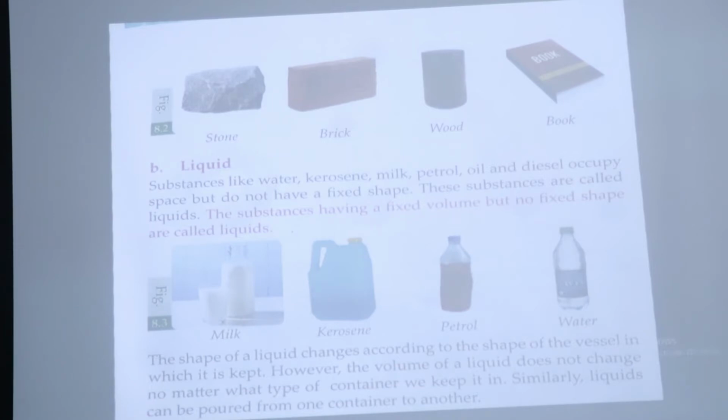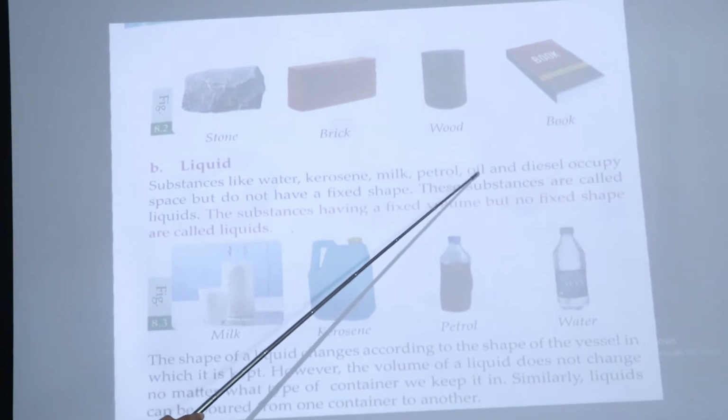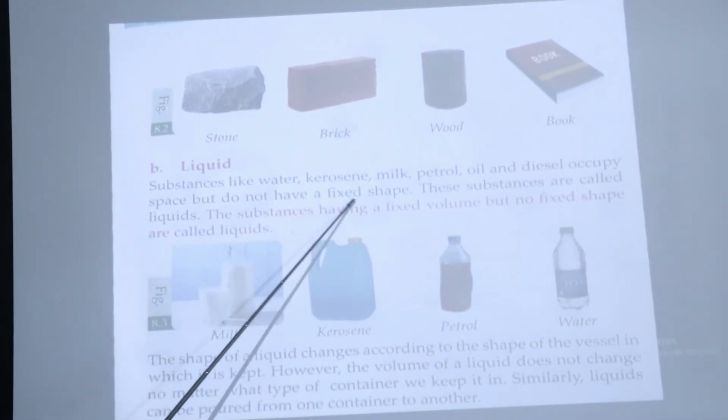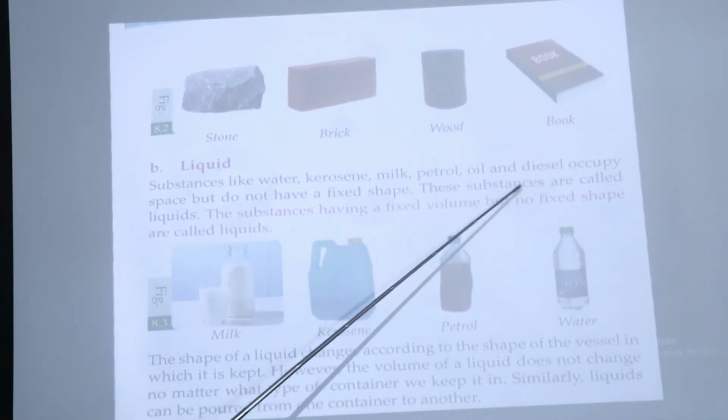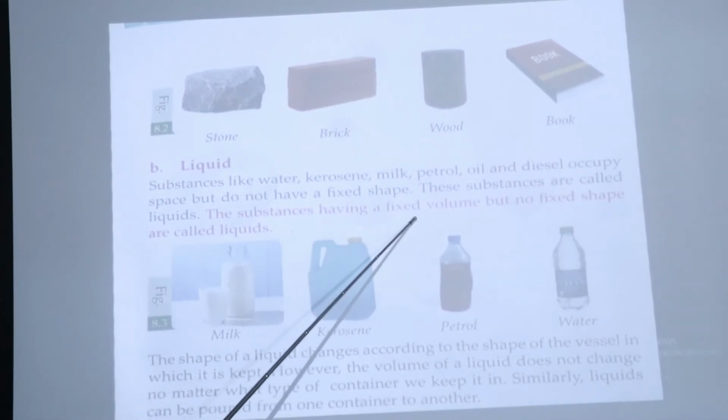Now in number B it is liquid. Now let's talk about liquid. Substances like water, kerosene, milk, petrol, oil and diesel occupy space but do not have a fixed shape. These substances are called liquids. The substances having a fixed volume but no fixed shape are called liquids.